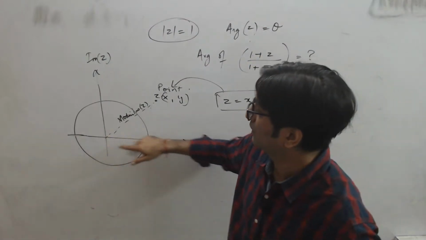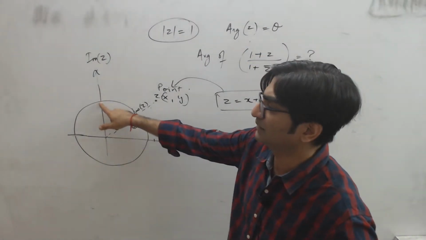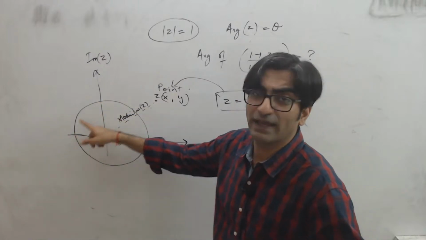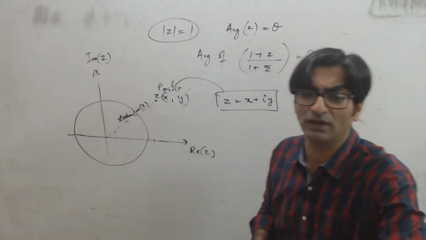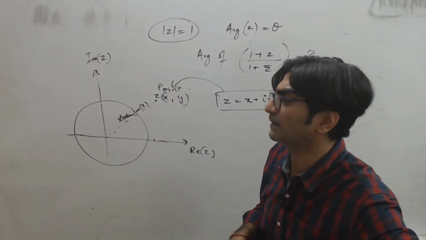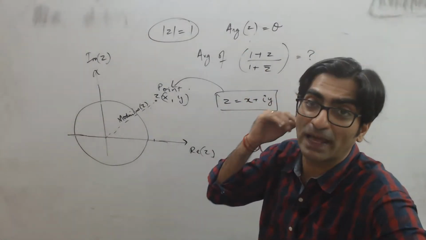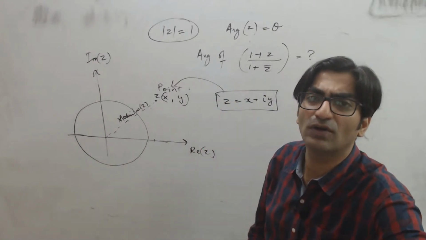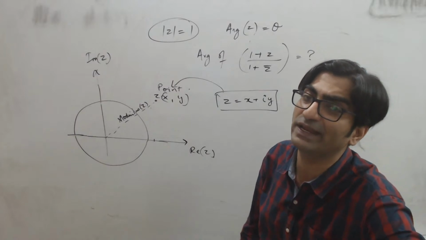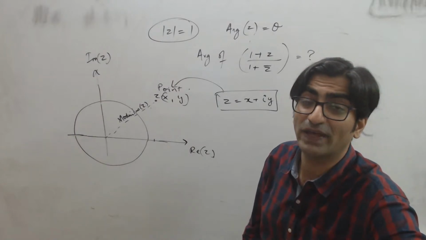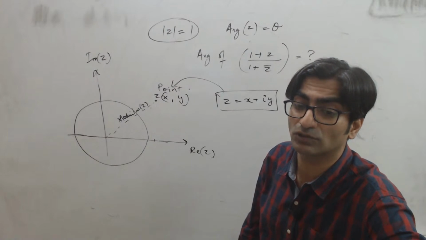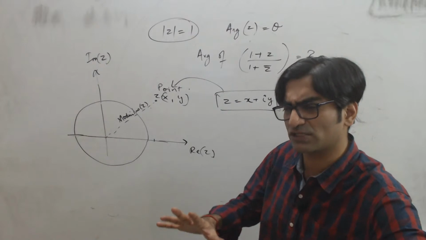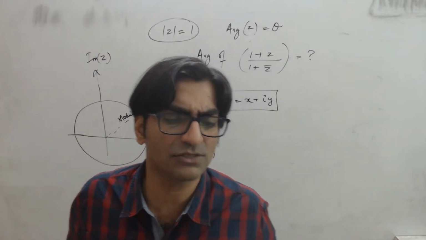If theta is 0, this is that point. If theta is 90, this is the point. It can also be any of these other infinite points on the circle, right? That's what modulus and argument imply. The coordinate geometry aspect of complex numbers is very unique. It's a very useful way of approaching questions also, right? So we will get into this in a lot more depth in just a while. But let's get these questions done first.